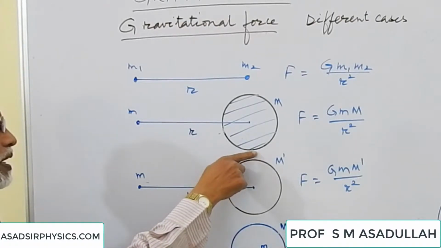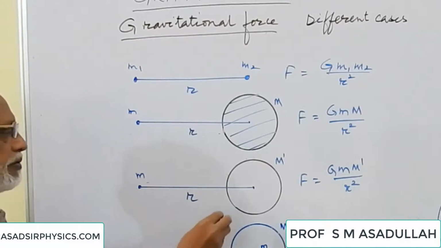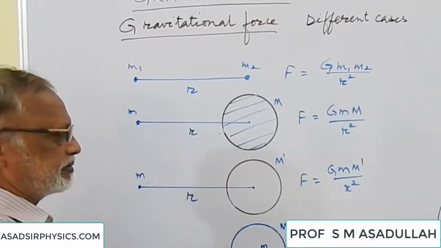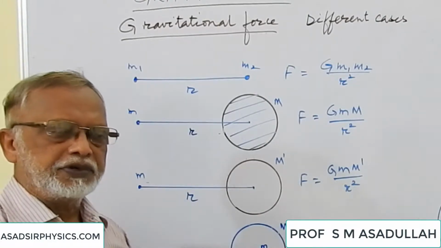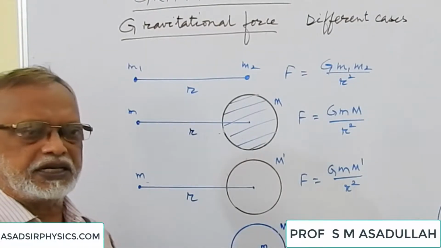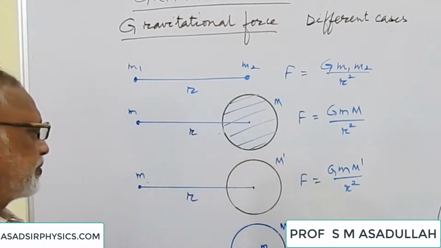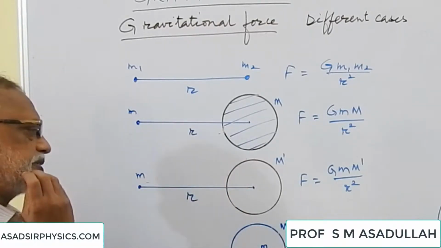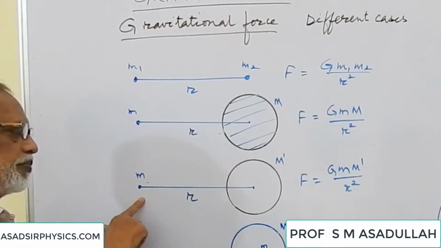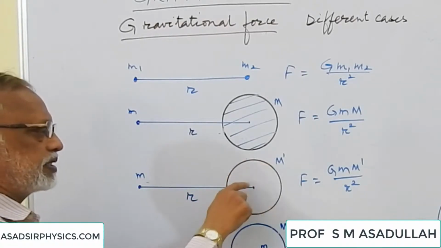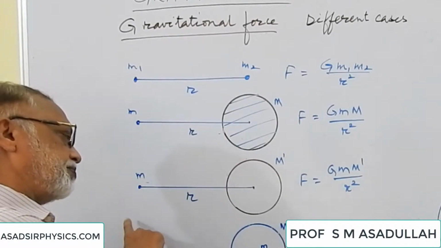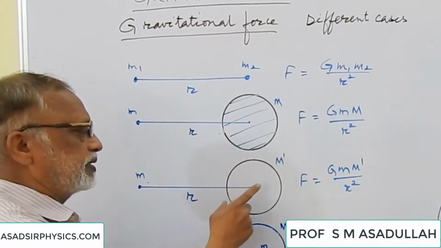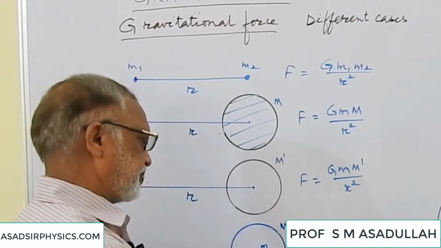Now let us take a hollow sphere. Even though there is no mass at the center, for all practical purposes, we suppose that the mass is concentrated at the center. We have to take the distance from the center. Suppose we have got a point mass here and the mass of the hollow sphere is m dash, then the force acting on either small m or m dash is G m m dash by r square.